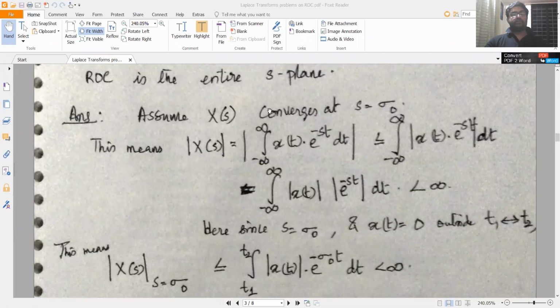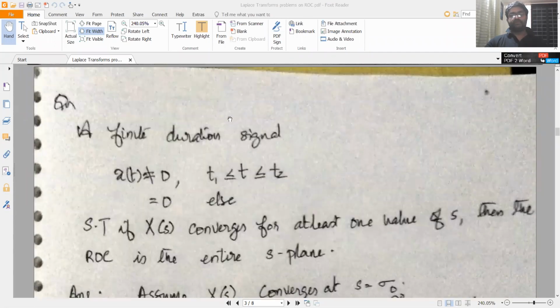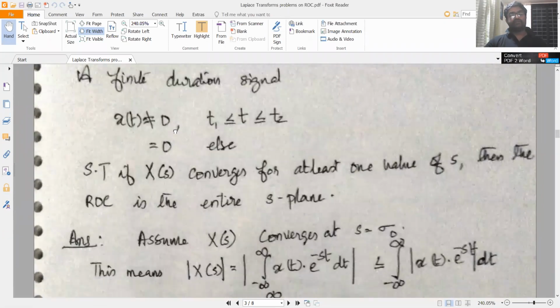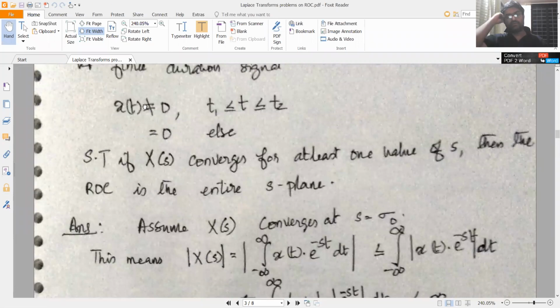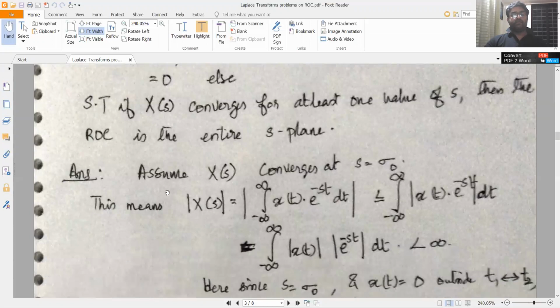Okay, all right. So this is the question with which we will start today's class. A finite duration signal x of t is not equal to 0 between limits t1 to t2 and it's equal to 0 otherwise. You are asked to show that if X of s converges for at least one value of s, then the ROC is the entire s-plane. Now, this is solved like this.